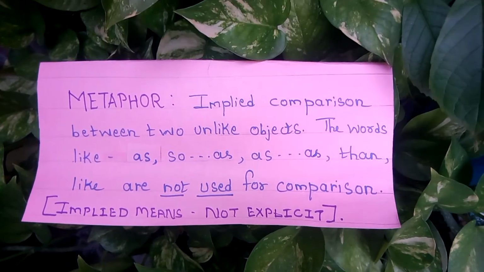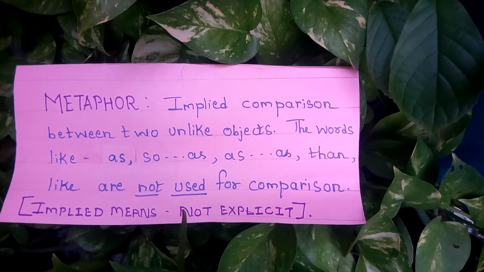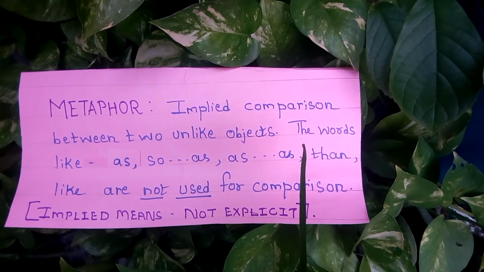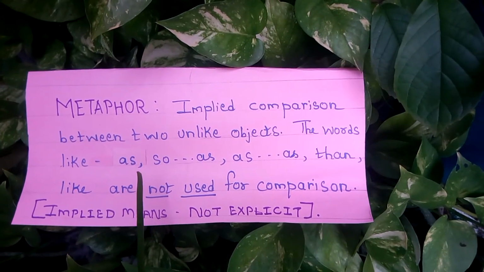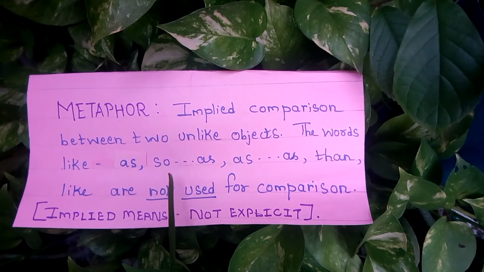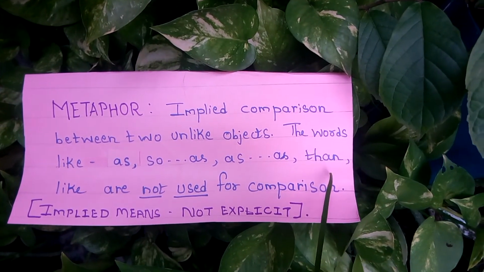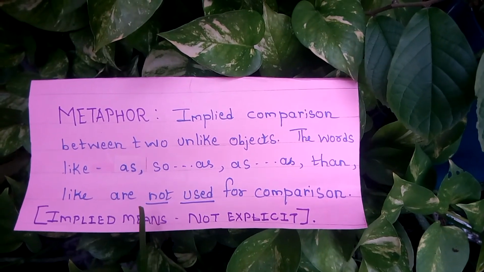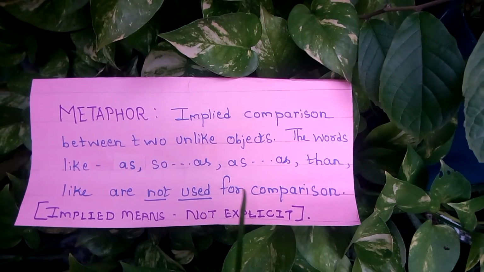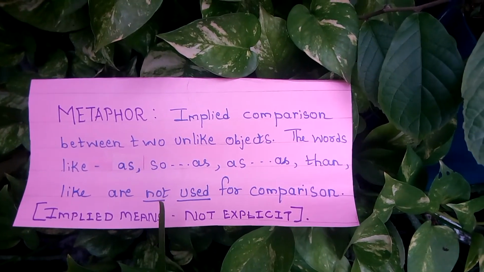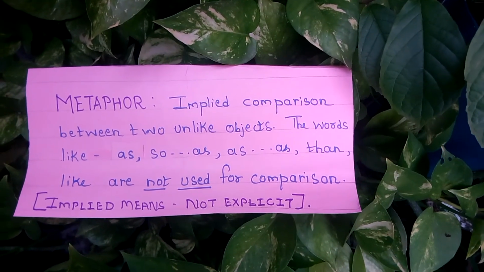But here in metaphor, there is comparison but not explicit. Here we need to remember that the words like, as, so as, than are not used for comparison. These words are not used in metaphor, but these words are used in simile.